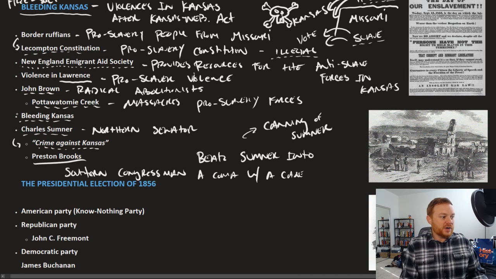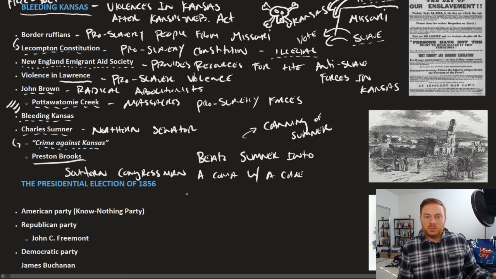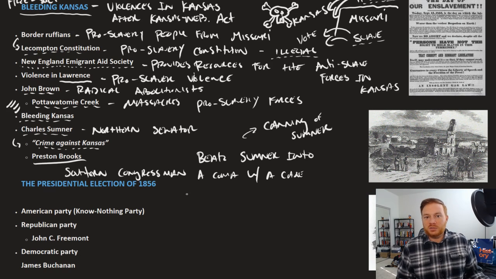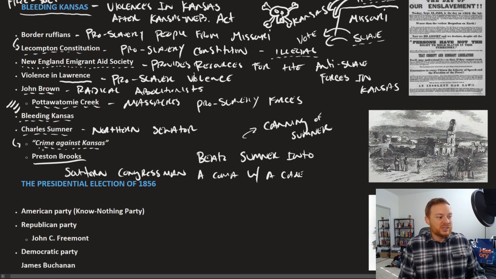All right, so now we have to think about, okay, well, what has the Kansas-Nebraska Act actually done? Well, it's led to violence in Kansas. You have pro and anti-slavery forces killing one another. Bleeding Kansas is sometimes called the Civil War before the Civil War. This is happening in the 1850s. The Civil War breaks out 5 years later, but it's essentially the same factions. And in Congress, you have Southern congressmen beating Northern congressmen into comas with canes, right? So this is an uptick of violence regarding the issue of slavery. Here's a picture of Lawrence, Kansas, after some of the violence that took place. There were even artillery and cannons and stuff like that that were being brought in.